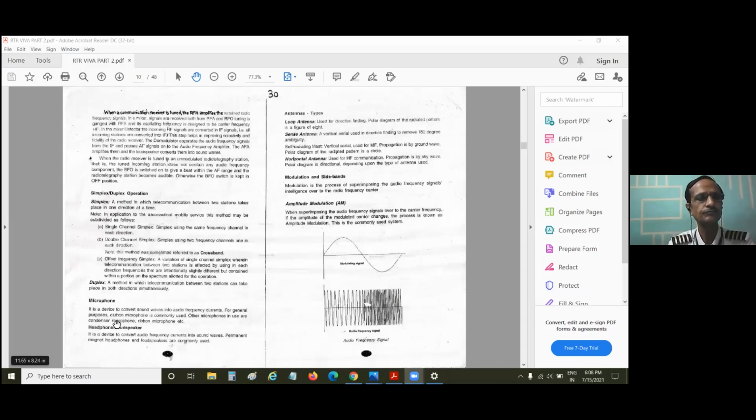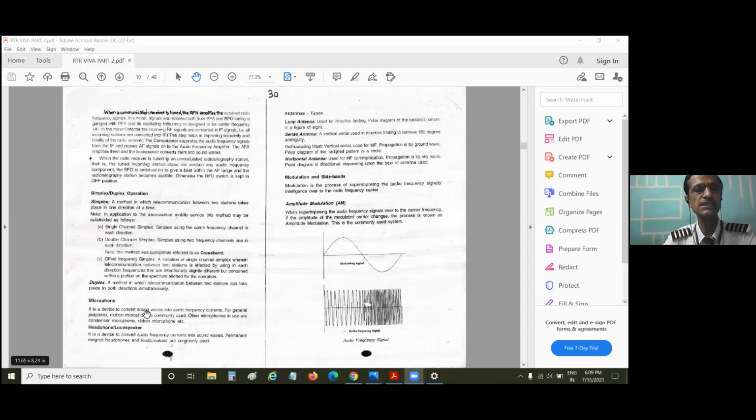All right. Then what is a microphone? They will not go into detail. A microphone is a device to convert sound waves into audio frequency currents. AF currents, audio frequency. I told you AF stands for audio frequency. When we speak into a microphone, it converts sound.